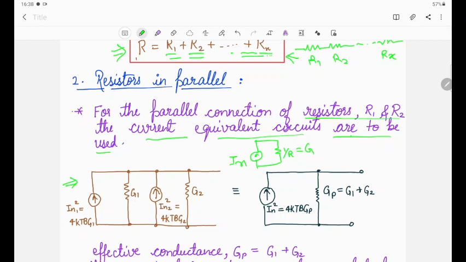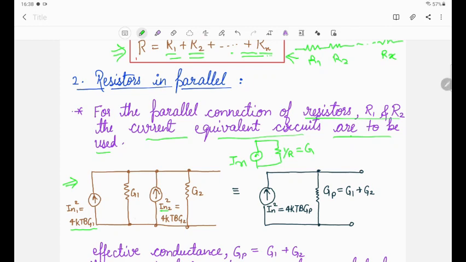This is conductance G1, conductance G2, which will generate the equivalent current sources In1 and In2, and this will come out as 4kTb G1, which we have already defined in the case of the current noise source.